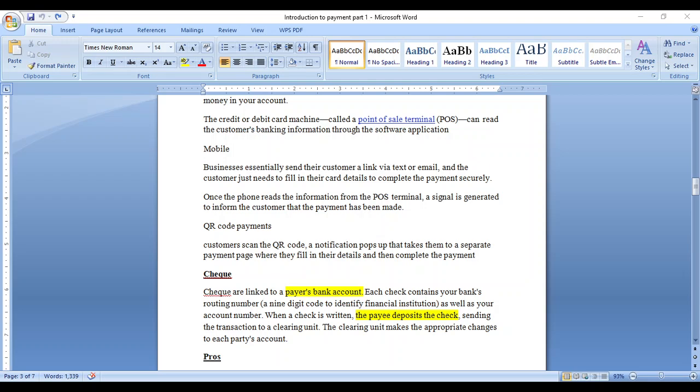In mobile banking, payments can come as UPI payment and link payment. This kind of payment can come. After this we will go to the checks.